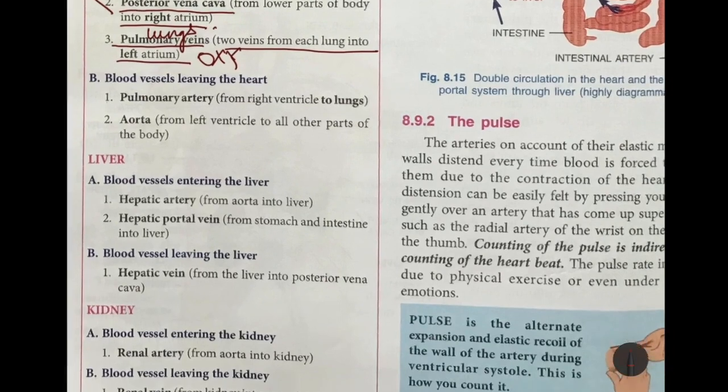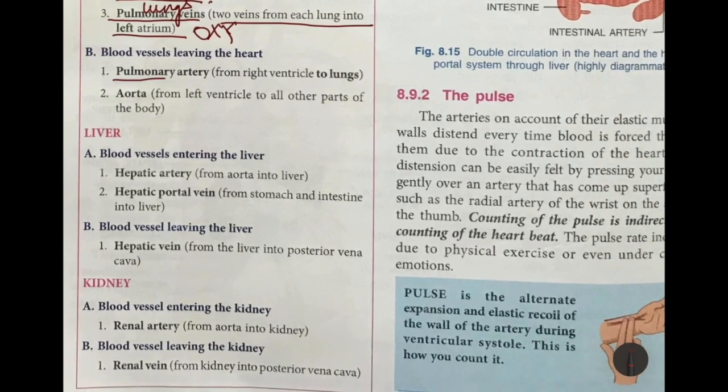Next is blood vessels leaving the heart. Pulmonary artery, from the right ventricle to the lungs. The only artery which carries deoxygenated blood is the pulmonary artery. Otherwise, all arteries carry oxygenated blood. Next is aorta, from the left ventricle to all other parts of the body. So aorta carries oxygenated blood, whereas pulmonary artery carries deoxygenated blood. And remember children, the only vein which carries oxygenated blood is the pulmonary vein.